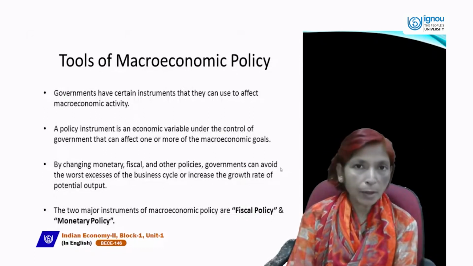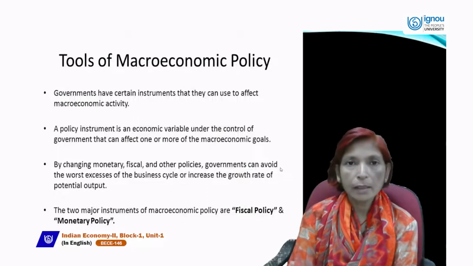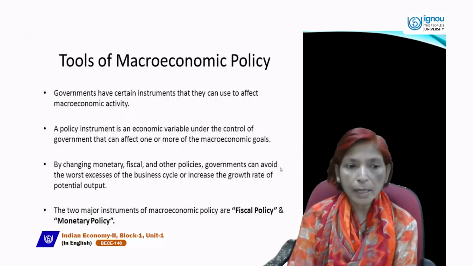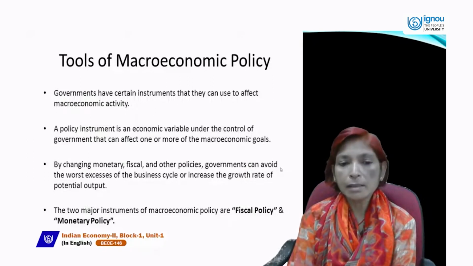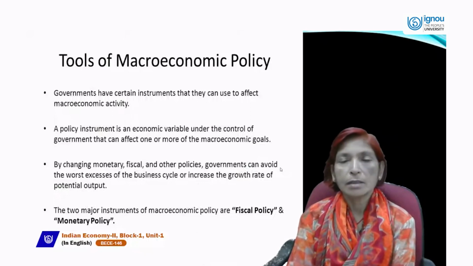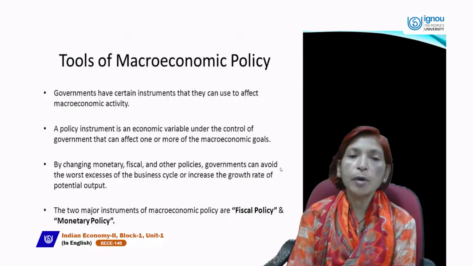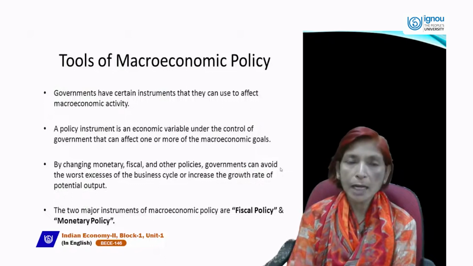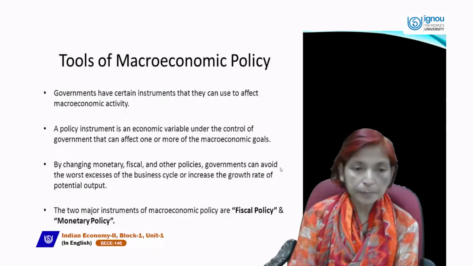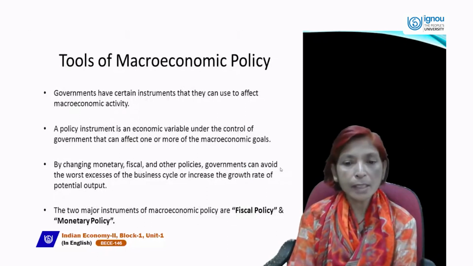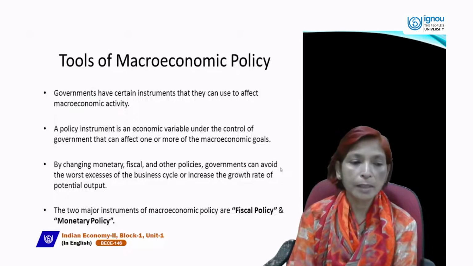By changing monetary policy, fiscal policy and other policies, the government can avoid the worst excesses of business cycles or increase the growth rate of potential output. The two major policies of macroeconomics are fiscal policy and monetary policy.